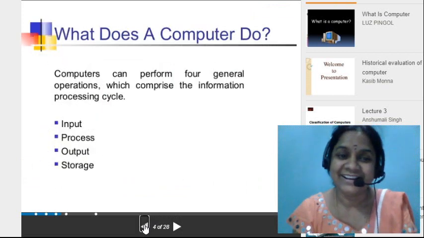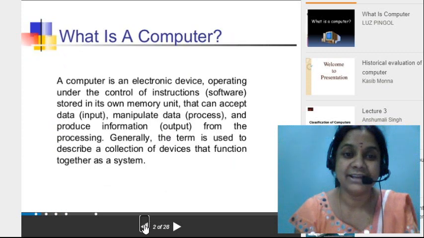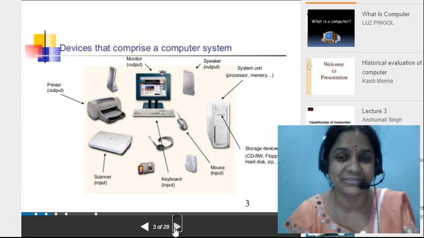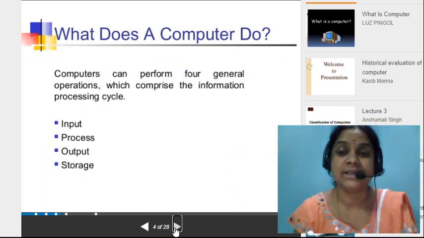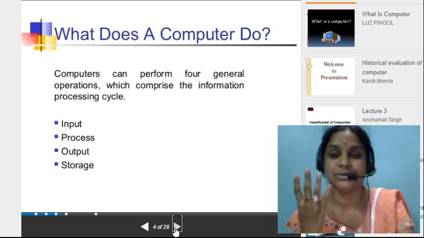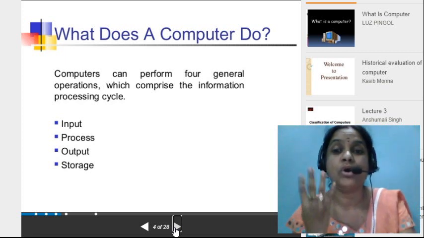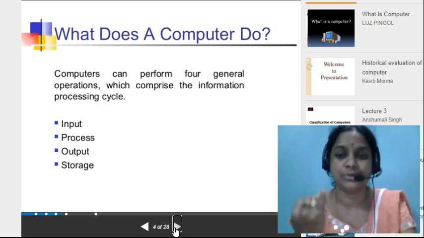See here, what is the main job of the computer? First we have learned what is a computer, next we have learned the parts of the computer, and next we have learned the job of the computer, what the computer does. That means it is going to do four operations. How many operations? Four operations: input, process, output, and storage.